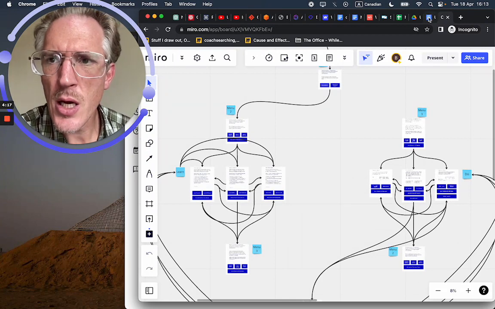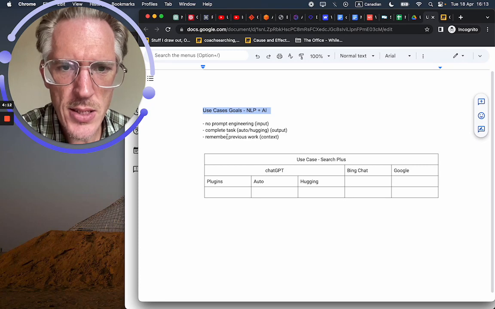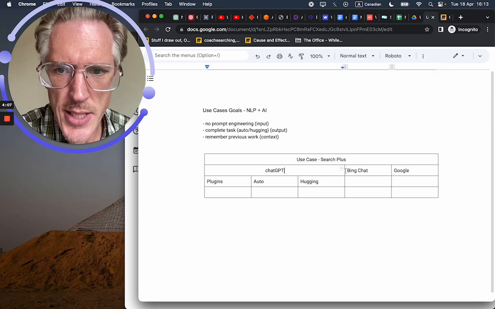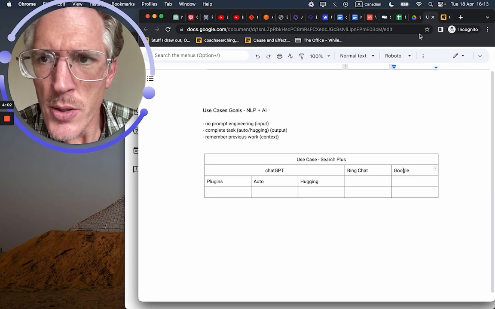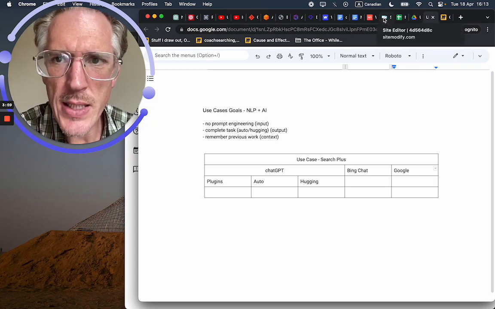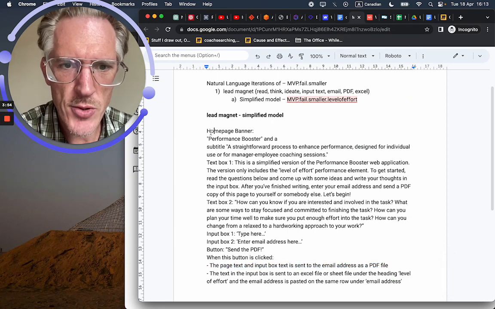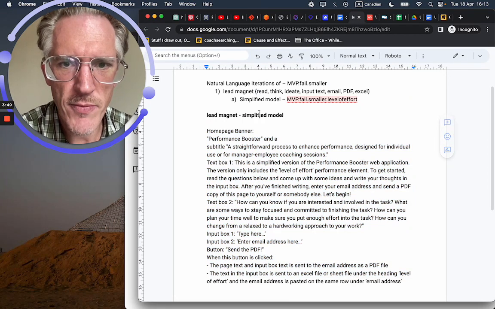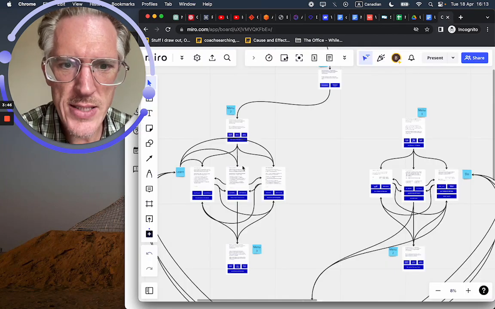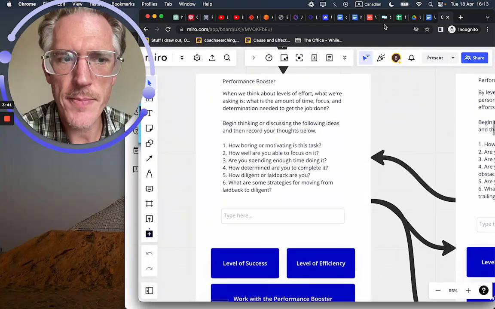But you can see there's all these text boxes and some input boxes and some navigation fields. Now, as we start this, remember that when we talk about use cases for natural language programming and AI, we're currently using ChatGPT, Bing Chat, and something happened today with Google just moments ago. So the first test in this challenge is that I'm using this concept. Here are the input boxes, or here's the content for the simplified model. The simplified model is only one page. It's only level of effort. All right, so that's where we're starting.